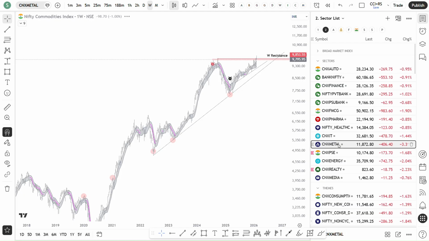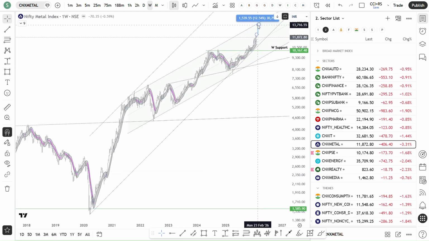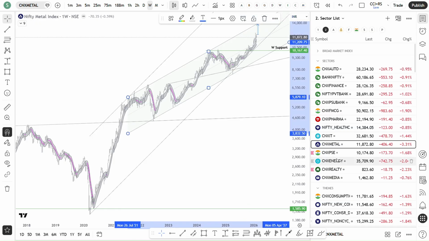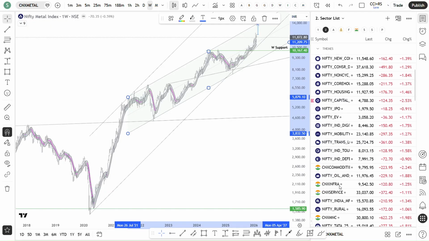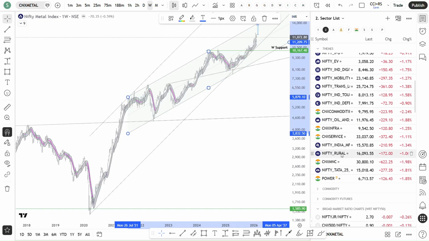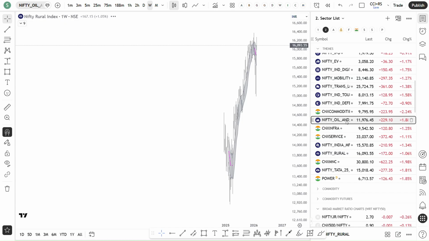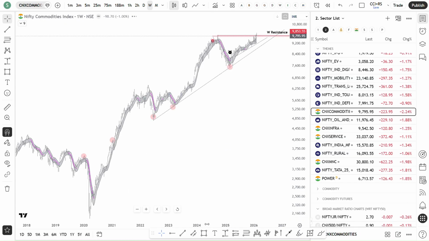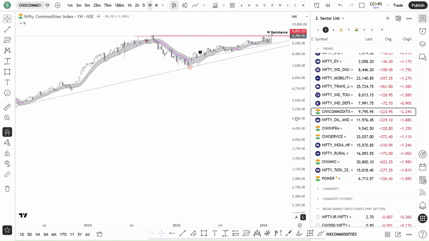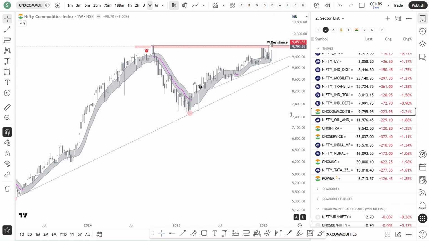If you see in the metal, we have 12% upside possible until it reaches this channel resistance. But in commodities, I don't see any immediate supply. So commodities is also very good.